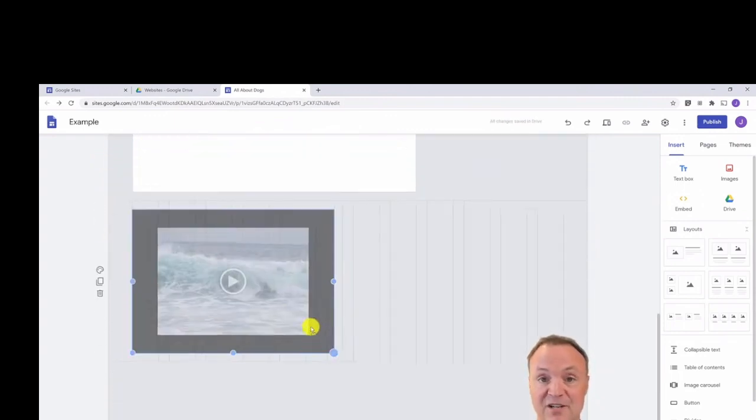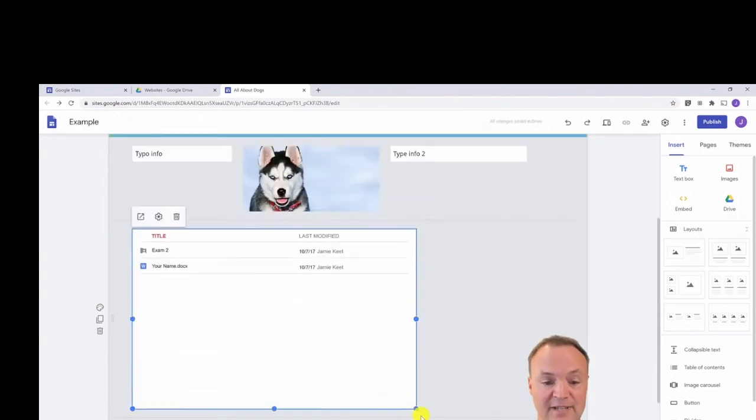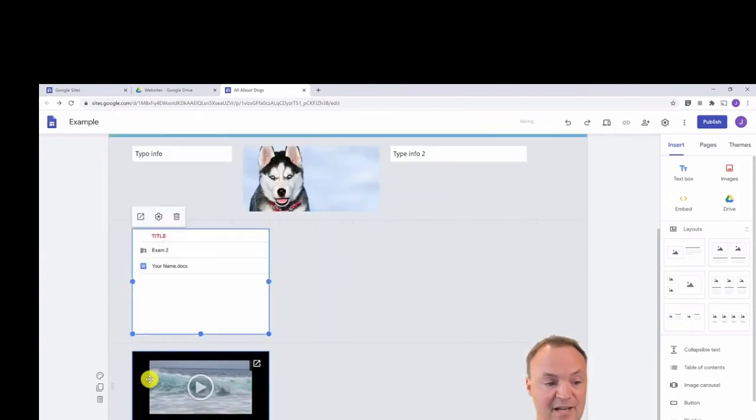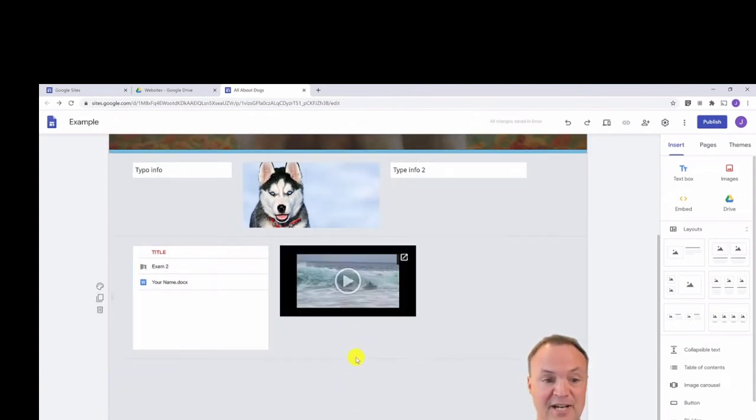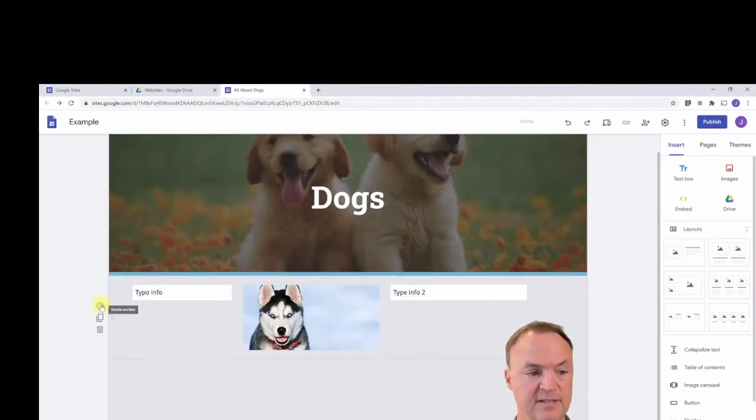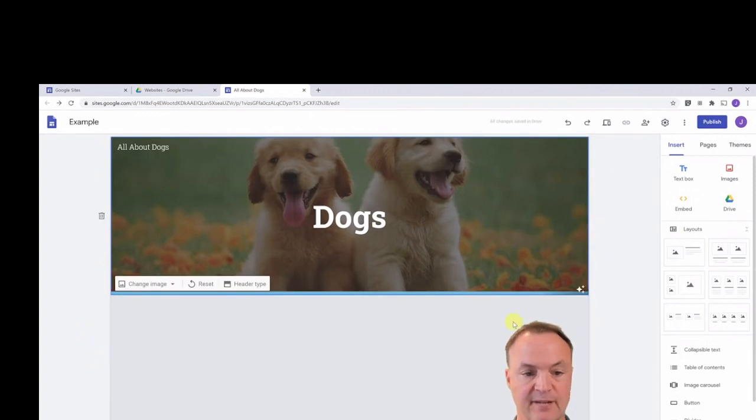You can size all of these things differently if you wanted them to go across different lines. So, as I showed you before, I can move these things up to change the order of different things. Now, what I like though is using the layouts provided for me. You can go through and play in inserting different things from your Google Drive, but I just want to show you layouts and how that can save you a lot of time. I'm just going to go ahead and delete the horizontal rows that I already have across just by hitting the garbage can on both of these.